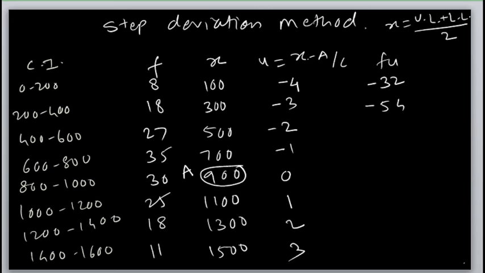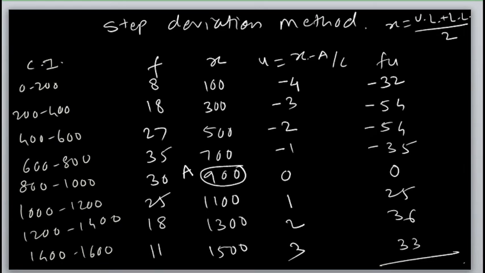Then 27 multiplied by minus 2 is also minus 54. 35 multiplied by minus 1 is minus 35. 30 multiplied by 0 is 0. 25 multiplied by 1 is 25. 18 multiplied by 2 is 36. Then 11 3s are 33. This is nothing but your fu.